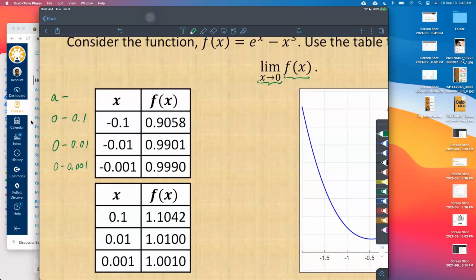And so then we would plug in these x values into the function. Now, can somebody tell me what value does it seem like these are approaching? We have 0.90, 0.99, 0.9990. Well, it looks like it's getting closer and closer to 1, right? From the table, we can see that. Well, what about from the other side, from the right-hand side?